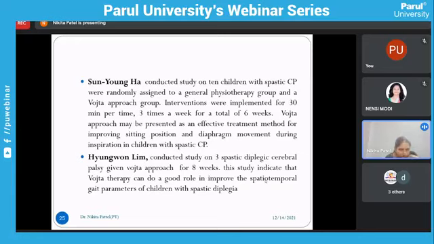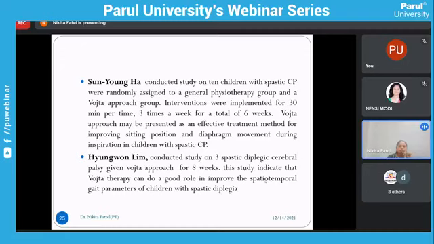Evidence for this: Soon Young Ha conducted a study on 10 children with spastic CP who were randomly assigned to a general physiotherapy group and a Vojta approach group. Interventions were implemented for 30 minutes per session, 3 times a week for a total of 6 weeks. The Vojta approach may be presented as an effective treatment method for improving sitting position and diaphragm movement during inspiration in children with spastic CP.